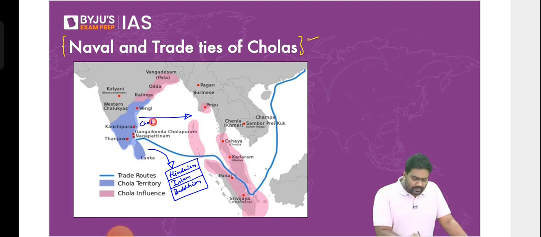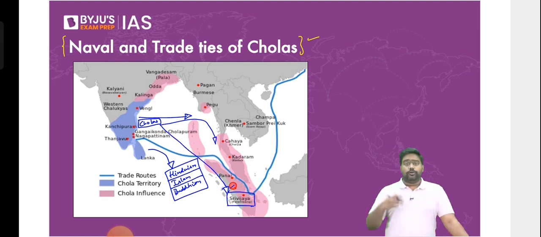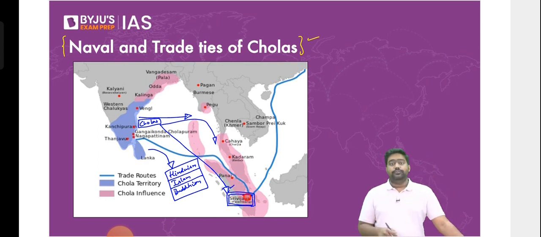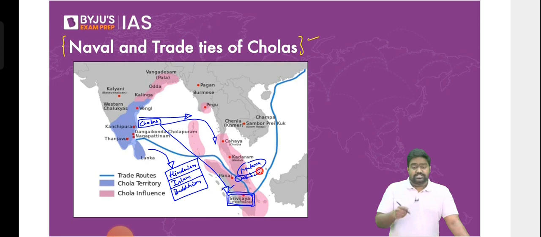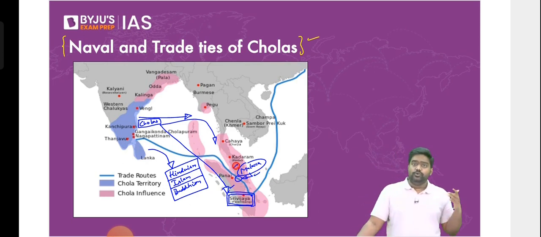Like I said, the Cholas were predominantly a naval power. They fought wars across this region. Near today's Indonesia, we had the Srivijaya Empire, which was defeated by the Cholas. They had fought a legendary maritime battle. A naval battle was fought around today's Indonesia, and the Srivijaya Empire, which dominated Indonesia, was defeated by the Cholas. The Malacca Strait was historically vital even in those days, and the Cholas dominated the Malacca Strait, which was a choke point, an important trading point. Singapore was playing a key role in maritime trade back in those days as well.